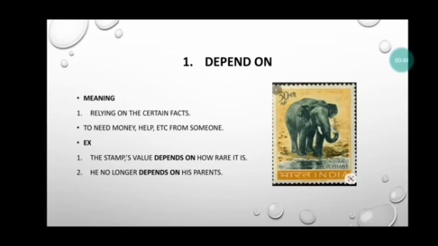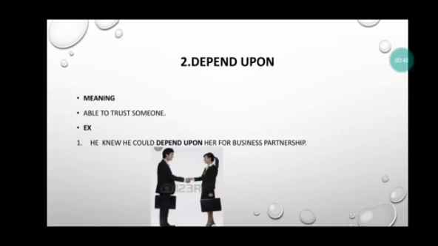from someone. And the second phrasal verb is depend upon. He knew he could depend upon her for a business partnership. Here, depend upon is used to trust someone or be confident in someone. Here, the man is confident in the woman for the business partnership.